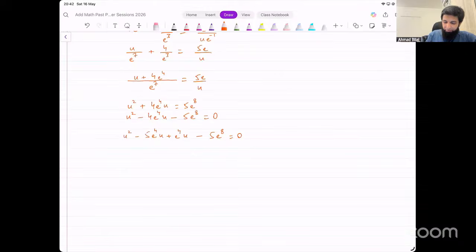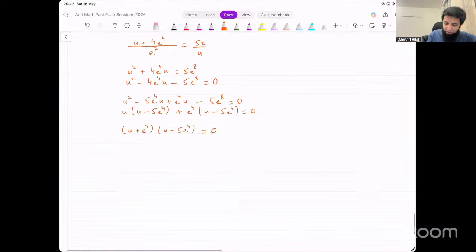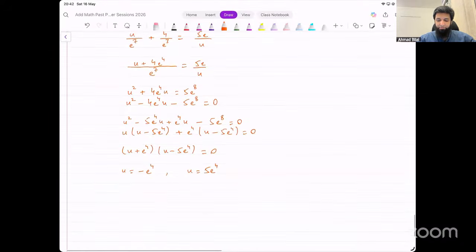That's perfectly okay. Now, from the first two terms, I can take u common. That leaves me with u minus 5e raised to power 4. From the last two terms, I can take e power 4 common, and that also leaves me with u minus 5e raised to power 4. Now, the two factors that we've got are u plus e raised to power 4 and u minus 5e raised to power 4. That equals 0. So either u is equal to minus e raised to power 4 or u is equal to 5e raised to power 4.